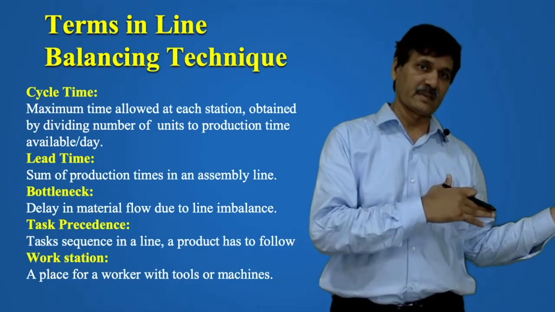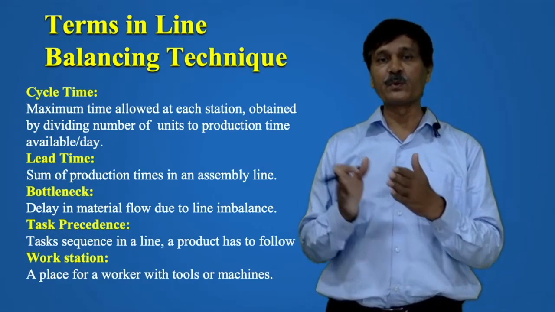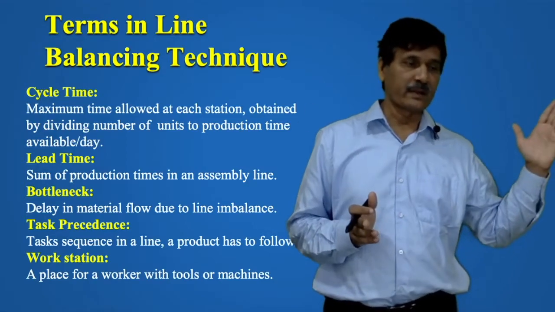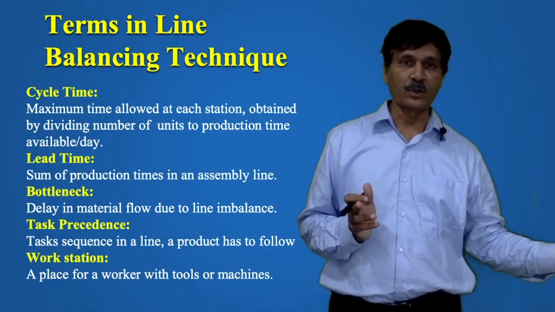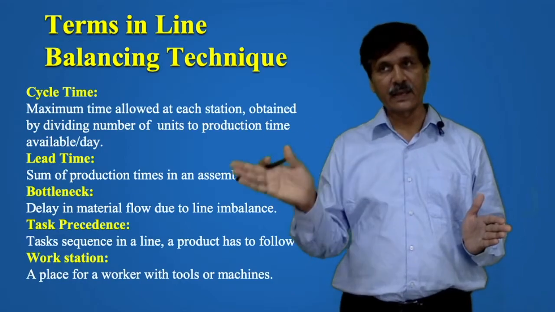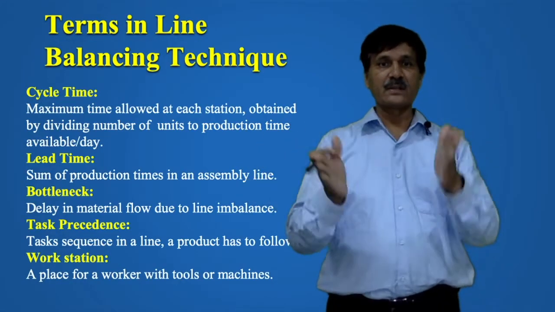Bottleneck, as I have just discussed, is the delay in material flow due to line imbalance. What is line imbalance? At one workstation the work is going to be more, and at another station the work is less. So that is line imbalance.